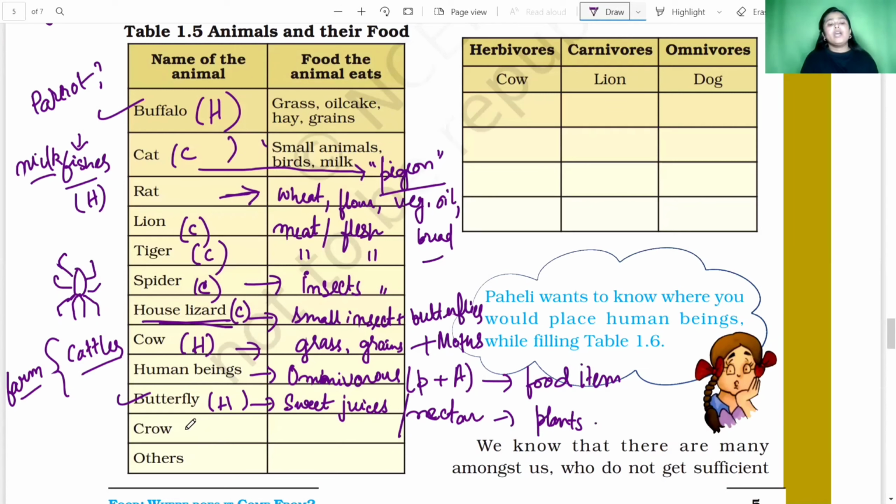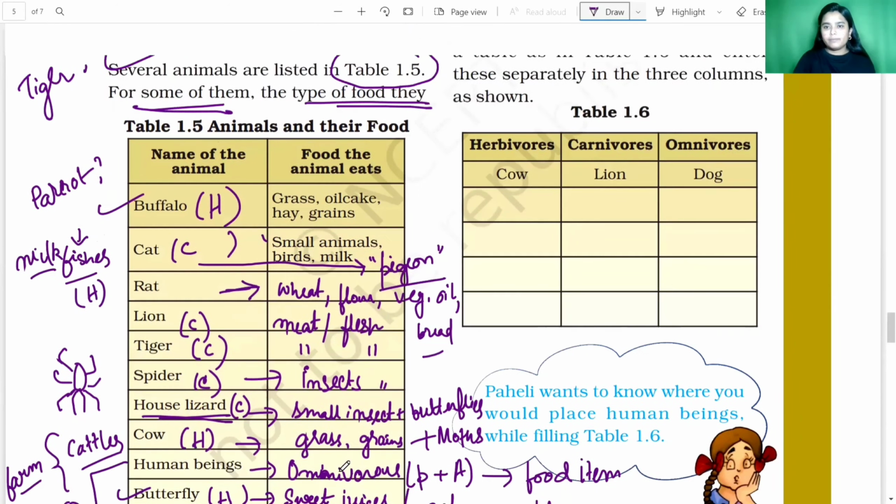Clear? Next, crow. Crow is an omnivorous animal like the humans. Humans and crow are both omnivorous animals. Why? Because crow also feeds on both the things. Clear, students? So here you can also write crow feeds on the grains. Okay, and you can also write the crow feeds on meat or chunks of meat like us. Clear, students? So now we will move to the next part.